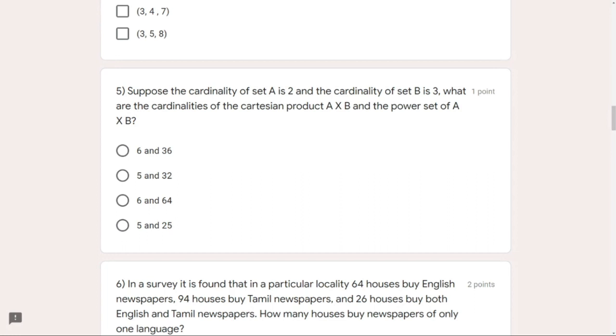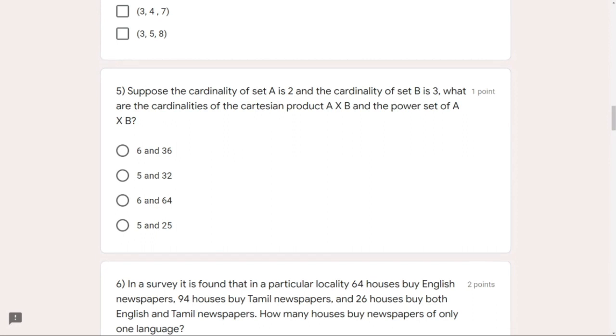If you experiment more with different cardinality sizes of different sets, you will observe that the cardinality of the power set of any set is the square of the cardinality of that set. Wait, sorry, not square, it is 2 raised to the power of the cardinality of that set. So in this case, we have to find the power set of A into B.